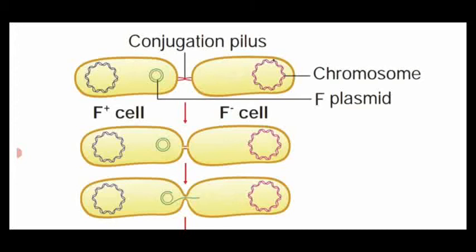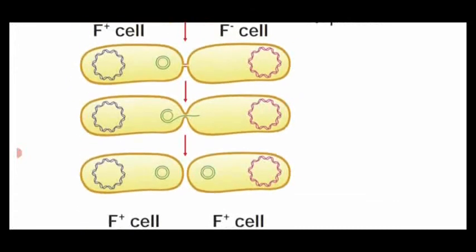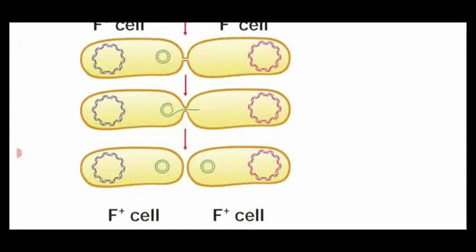Through the canal, one strand of a plasmid passes into the recipient bacterium, and once it enters, it produces another strand and also bacterial DNA.